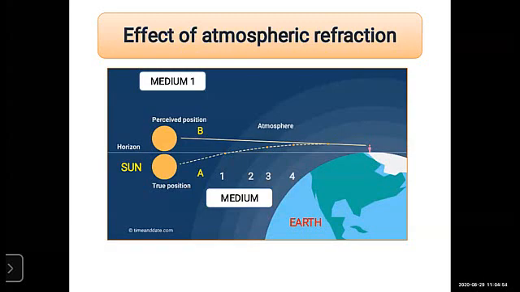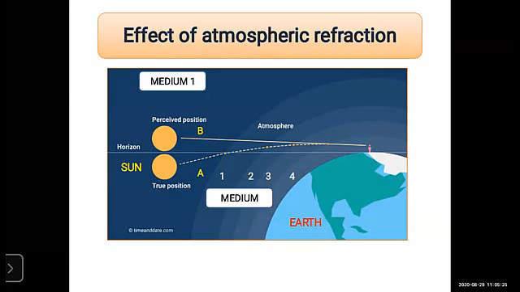Now look at that diagram. There is a horizon. Before, what will happen if the sun appears during the sunrise and during the sunset? The sun appears larger than it actually is. Why does it happen? The sunlight rays pass from the sun towards the earth.